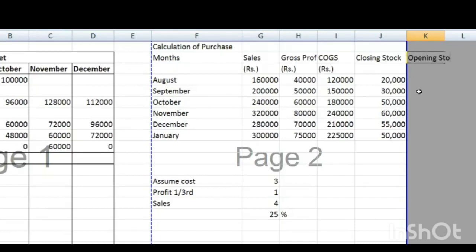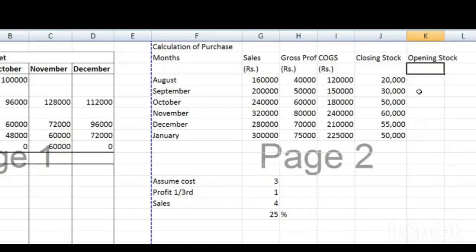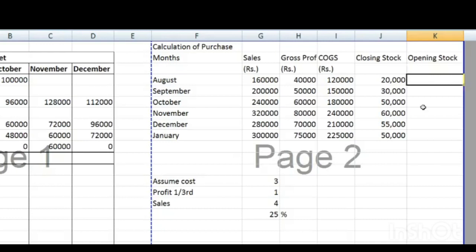Opening stock is not directly given in the example, but you know the concept that the closing stock of the previous month becomes the opening stock of the current month. So for September, what is the opening stock? 20,000. Am I correct?